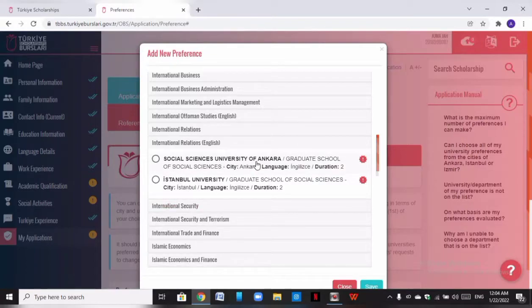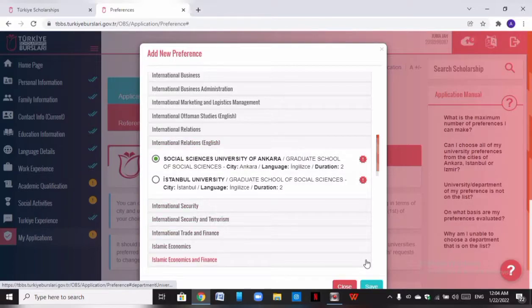The first one is Census University of Ankara, and the city is Ankara. The language of instruction is English, the duration is 2 years, and the second university is Istanbul University. This is Istanbul, the language is English, the same 2 years. But our first preference is Ankara.